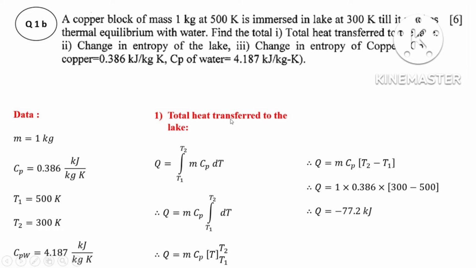The change in Gibbs energy for the system, that is delta G system, is equal to delta H system minus T into delta S system, and again minus S system into delta T. Here I want to tell you, here 4 terms you have written.